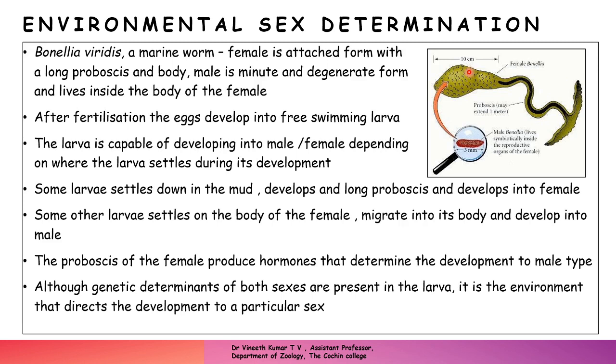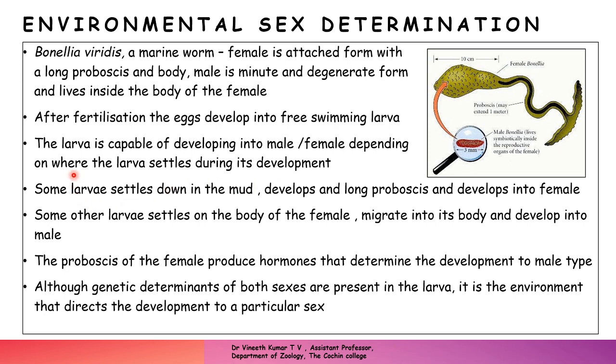So these are the male and female of Bonellia viridis, and now we'll see how this is determined, how a male is formed as a parasite inside the body of the female. After fertilization, the eggs develop into a free swimming larva, and this free swimming larva has the potential to develop into a male or a female. It can develop into a female with a proboscis and a body, or it can form a miniature, parasitic male.